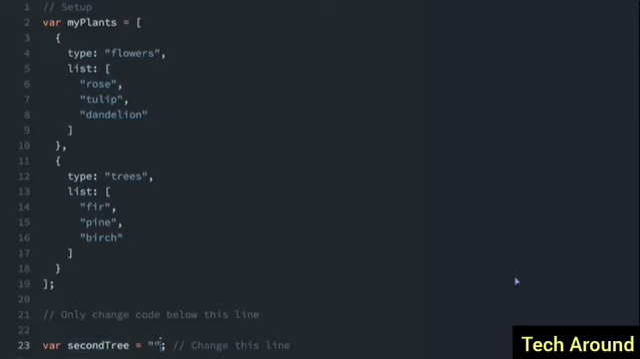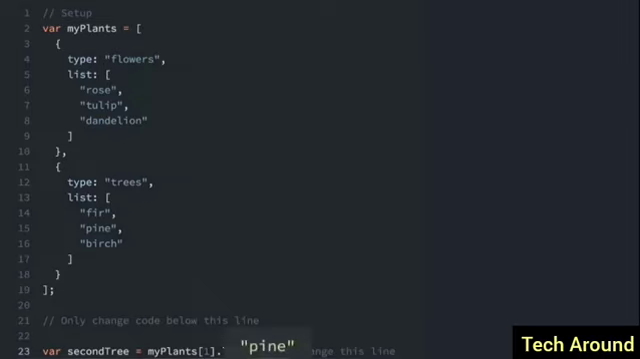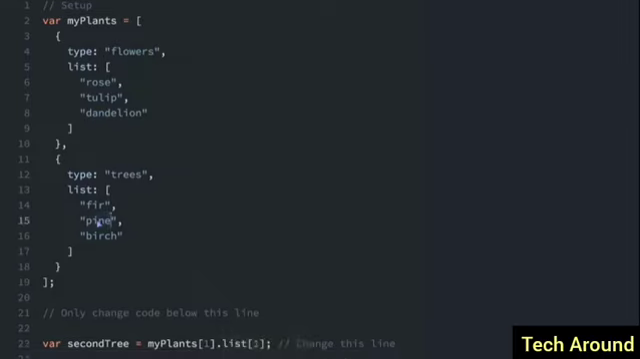So let's do that. First, we need to do myPlants, and the trees are the second element in the myPlants array, which is index 1. Now we need to get the list, so the list of trees here. So I'm going to do dot list. And since dot list is an array, I can use the bracket notation to get the second list element, which again is array index 1. So if we run this, it's going to console.log, and we see pine. That's the second tree here.